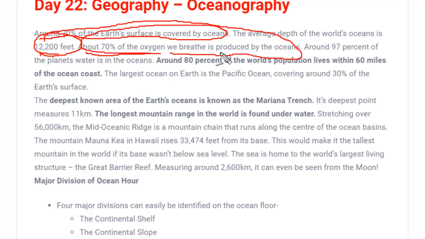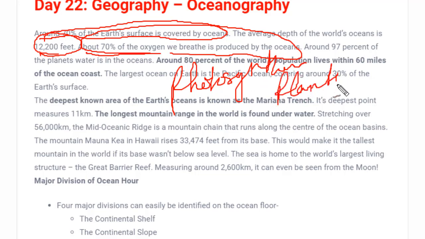How is oxygen produced? We know oxygen is produced by the process of photosynthesis. And how is this photosynthesis done? This photosynthesis is done by plants. But till now we have seen that plants are only present on Earth's surface, but there are several plants present under the seawater, and they consume the sunlight and do photosynthesis to produce oxygen, and that oxygen consists of 70%. That means 70% of the oxygen present on Earth is produced by the plants under the oceans.